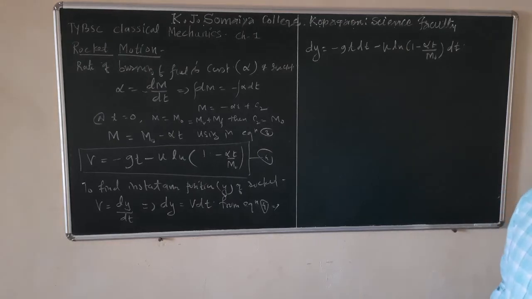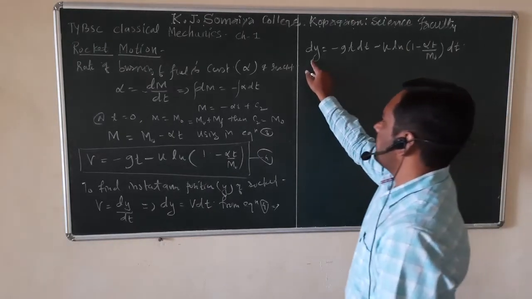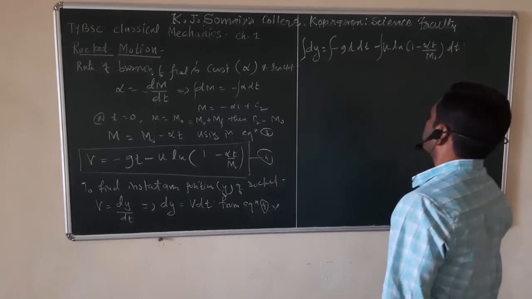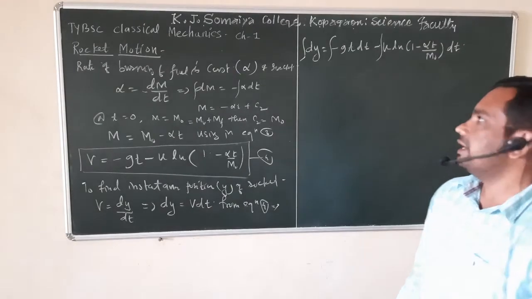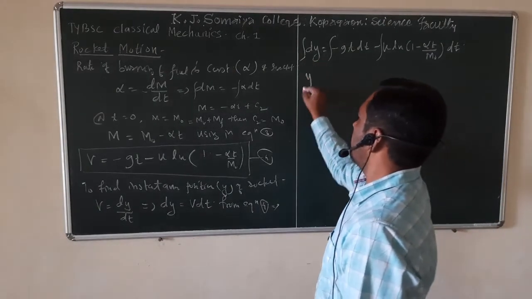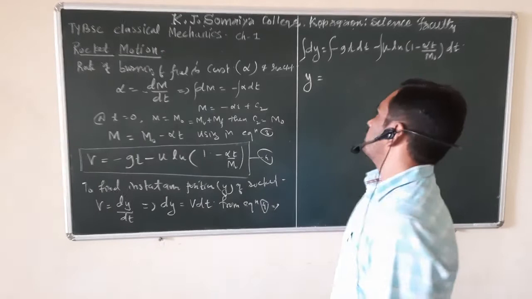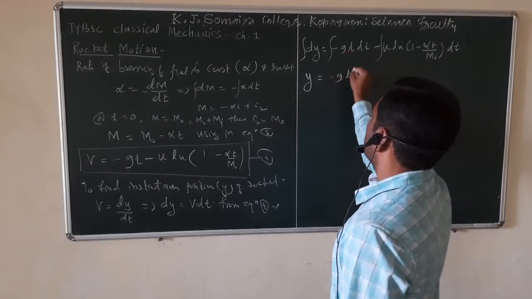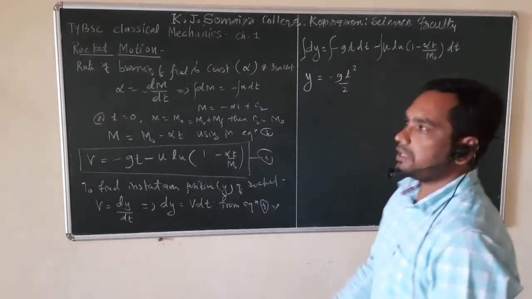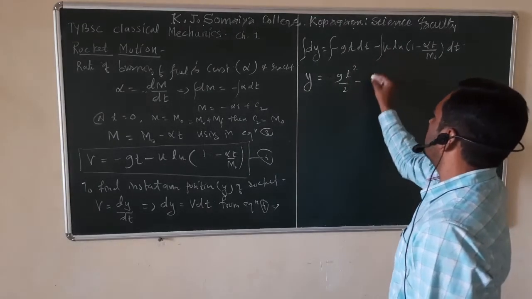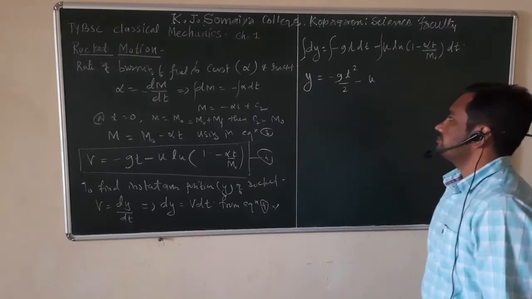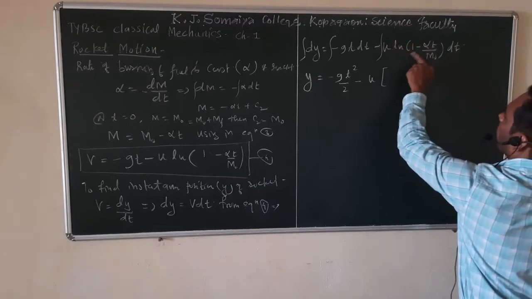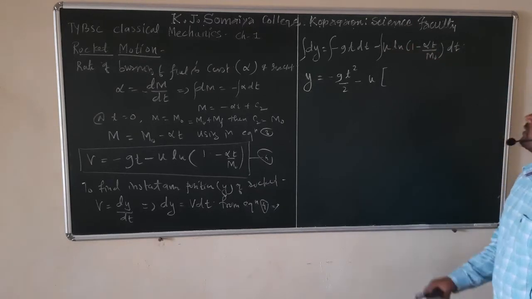So again, to find the instantaneous y position, we have to integrate this equation. Okay. So integration of dy is y is equal to minus g t dt. Its integration becomes t square by 2, minus, here u is constant, integration of ln of 1 minus alpha t upon m0 dt.